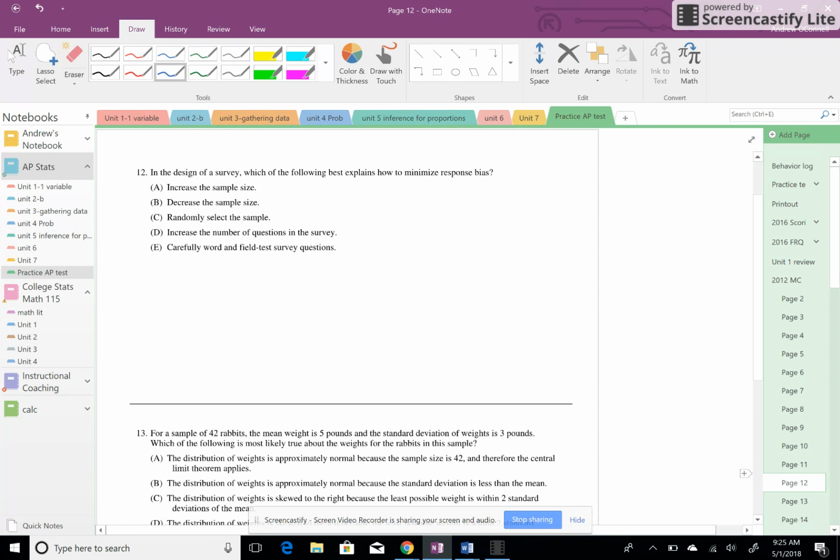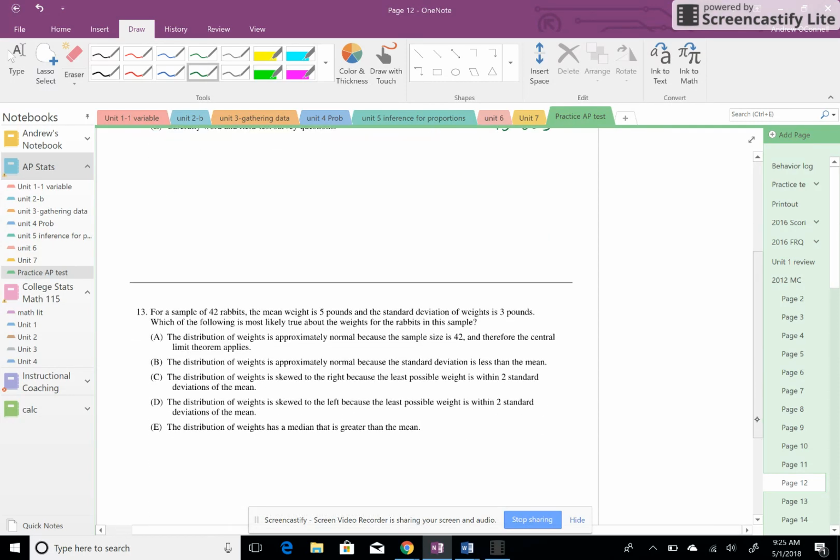12. In the design of a survey, which of the following explains how to minimize response bias? When you think about response bias, that's wording bias. Read over that. That one should be fairly self-evident.